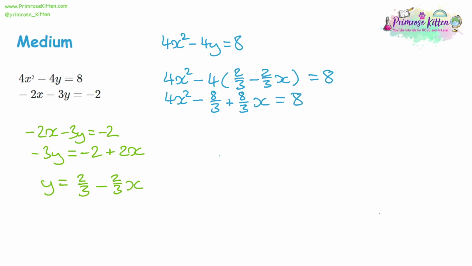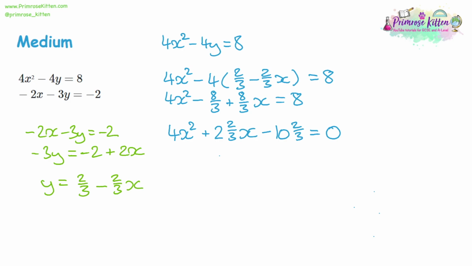And then let's rearrange it. So we have 4x squared. Our x term is 8/3. Now we can actually change that to a mixed number. 8 divided by 3 is 2, remainder 2. So 2 2/3. And then we have our negative 2 2/3, and we take away 8. So it'll be -10 2/3 is equal to 0.